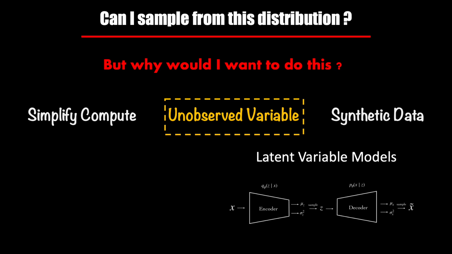As a concrete example, one modern algorithm that is used for latent variable models is the variational autoencoder. And very much like in other variational inference algorithms, here we assume a simpler distribution for both latent and observed variables because of the challenges in sampling.